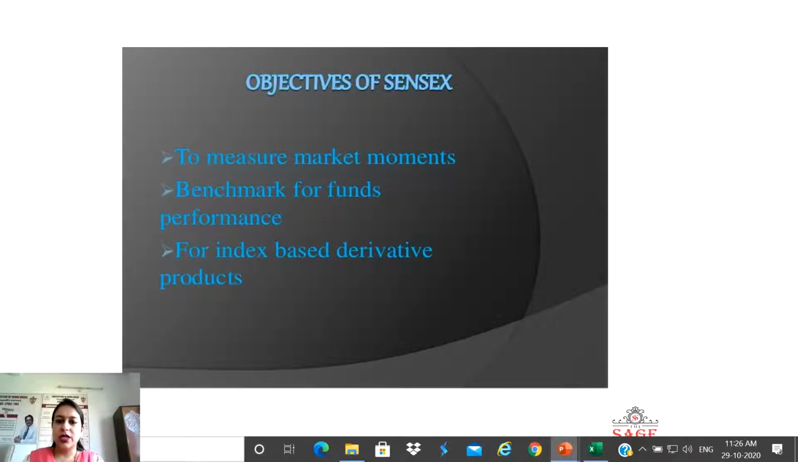Now, these are the various objectives of sensitivity index or Sensex. It helps in measuring market movements. Market movements here means whether the market is moving up or down as per the fluctuations or as per the conditions in the current market. Then it serves as a benchmark for fund performance. With the help of the sensitivity index value, we can find out the performance of the funds invested in the stock market or in the various companies. For index-based derivative products like options, futures, forwards, this will be an indicator of in which company one has to invest or in which company one has not to invest.